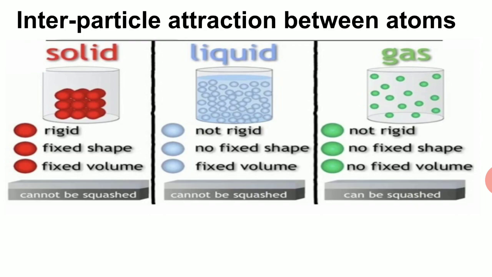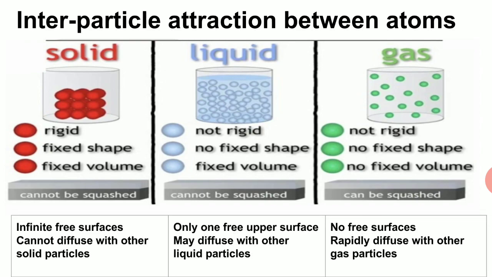Again, liquids cannot be completely squashed, but they have a little compressibility. In gases, since the space is more, they are less rigid, or we can say not rigid at all. They do not have a fixed shape, neither do they have a fixed volume, and they are highly compressible, can be squashed.